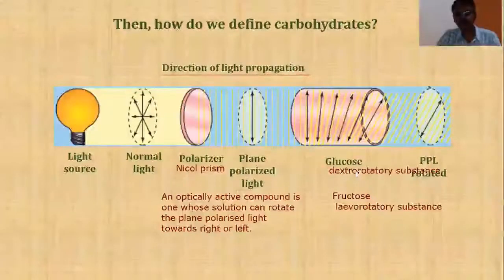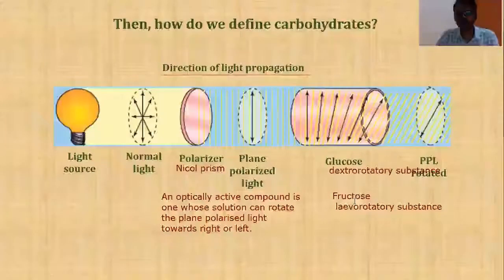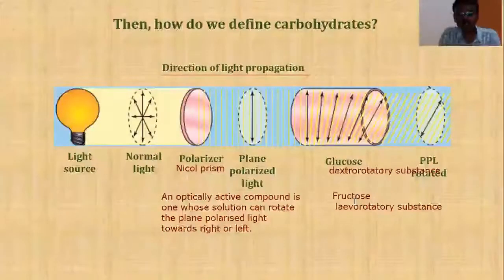Then you might ask, just by two examples, how do we generalize all carbohydrates as optically active? Instead of glucose and fructose, you can take many other carbohydrate molecules, and they are going to show optical activity. That means we can say carbohydrates are optically active substances.